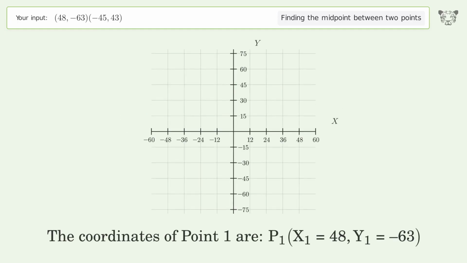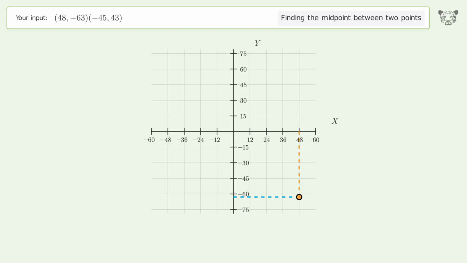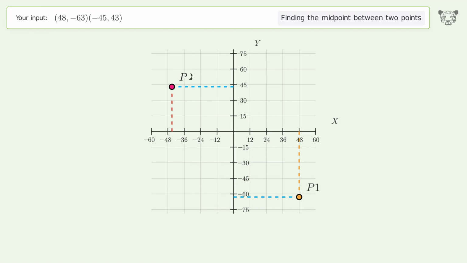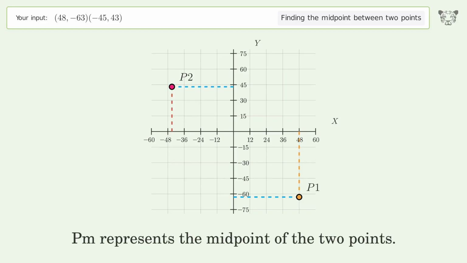The coordinates of point 1 are, x1 equals 48, y1 equals -63. The coordinates of point 2 are, x2 equals -45, y2 equals 43. PM represents the midpoint of the 2 points.